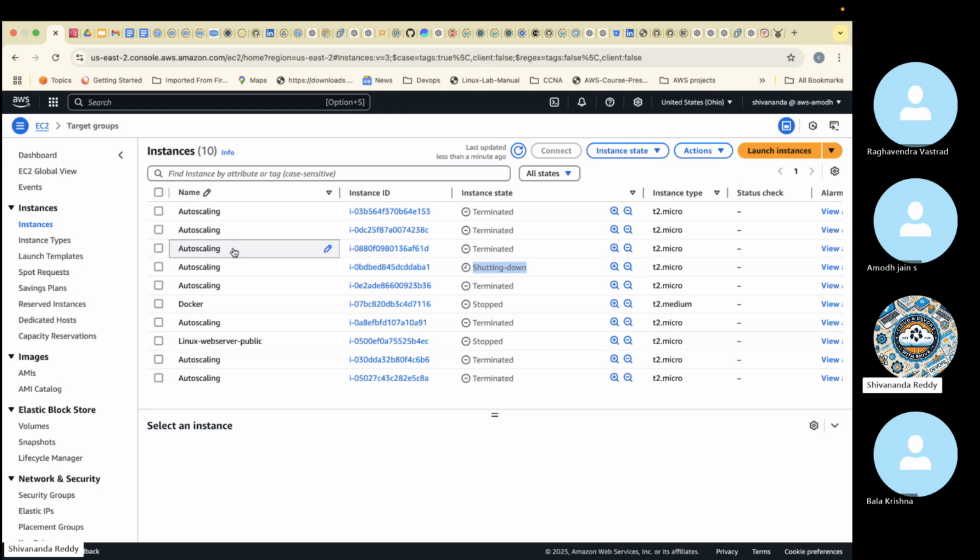You didn't host any website, correct? The script only hosted the website, but did you keep the script? No, we didn't. That's the reason. A launch template has an option to keep the scripts. You keep it in the launch template. The launch template will take that as a backup, and using that it will create the resources.